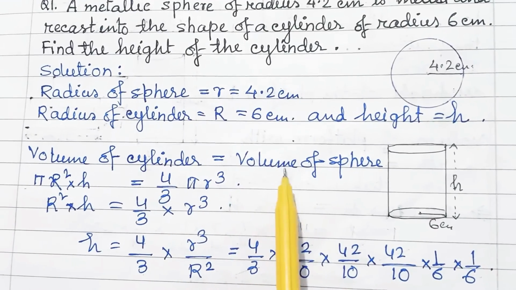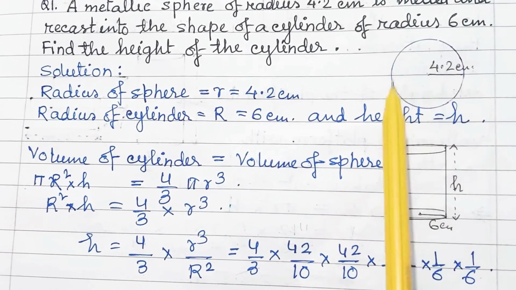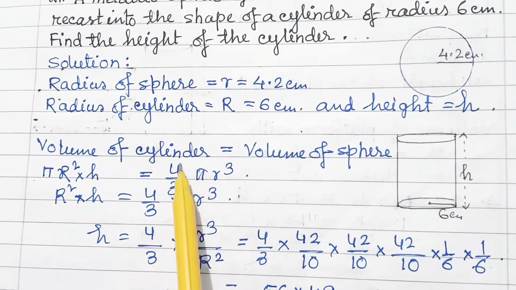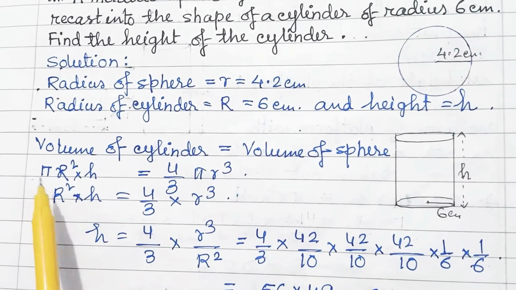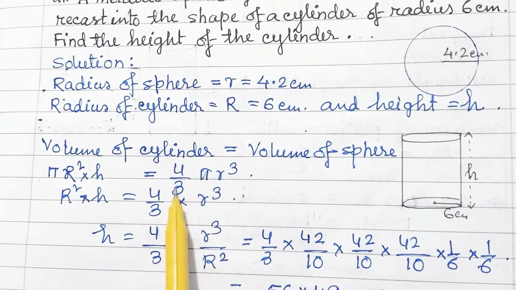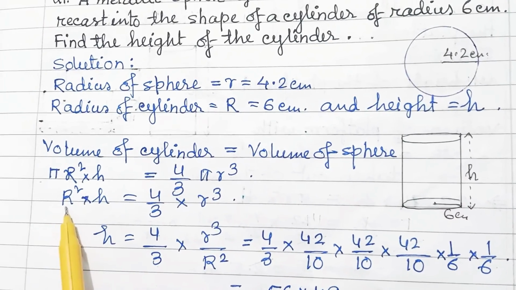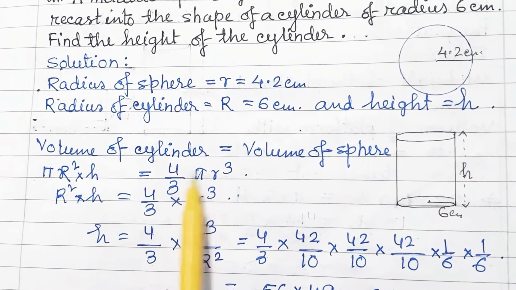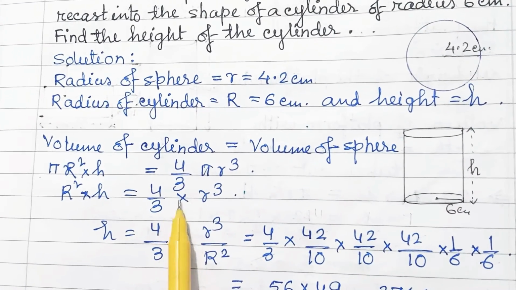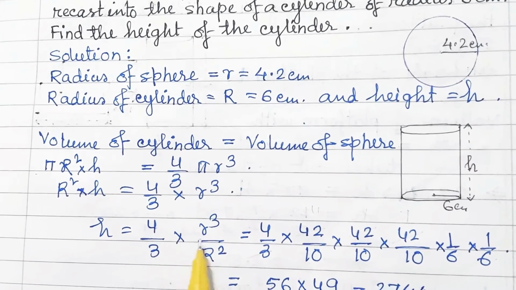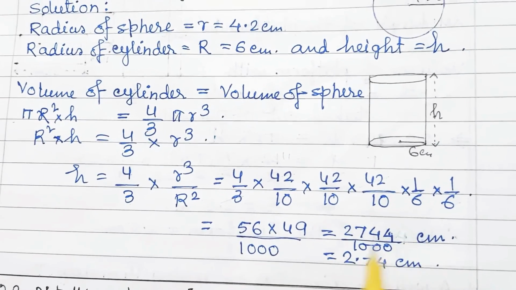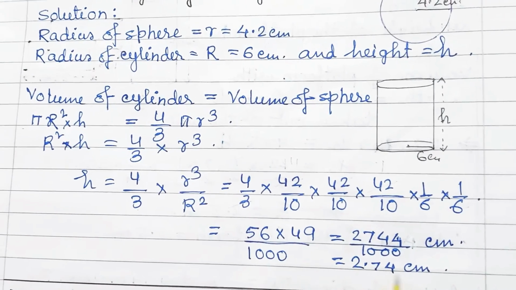Volume of cylinder is equal to volume of sphere, because the total material will melt and be recast in another form. So volume of cylinder, pi r square h, is equal to volume of sphere, 4/3 pi r cube. Pi cancels, so r square into h is equal to 4/3 r cube. Now substitute the value. h is coming 2.74 centimeter.